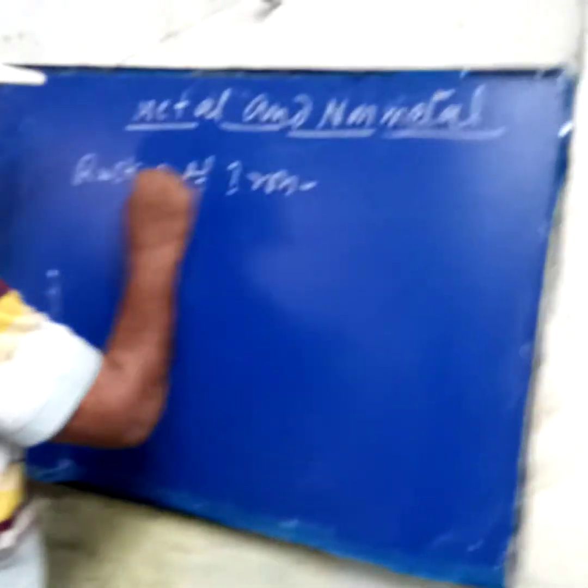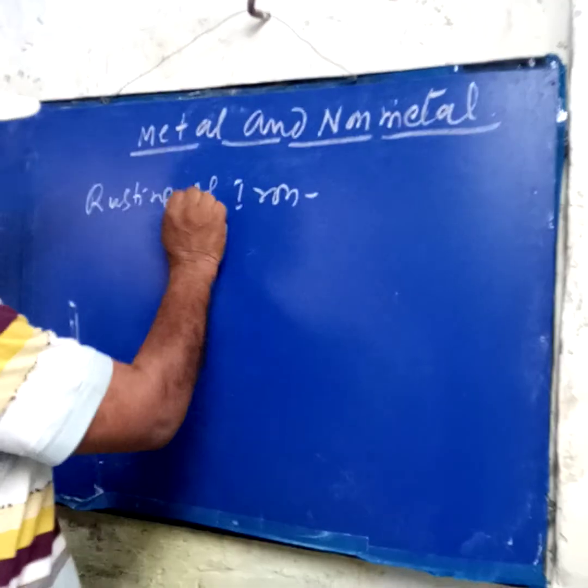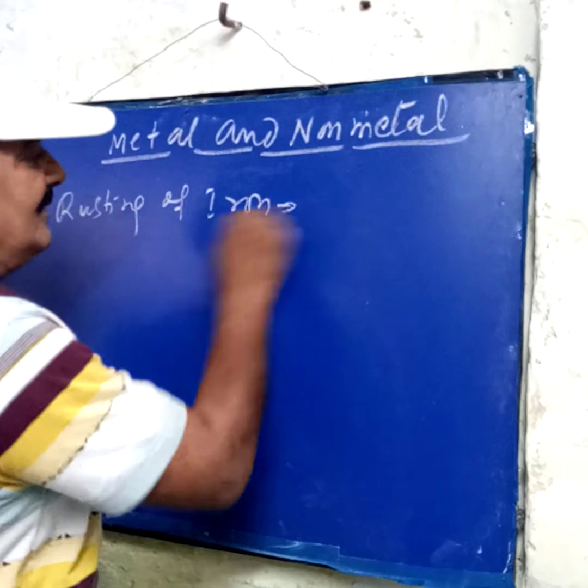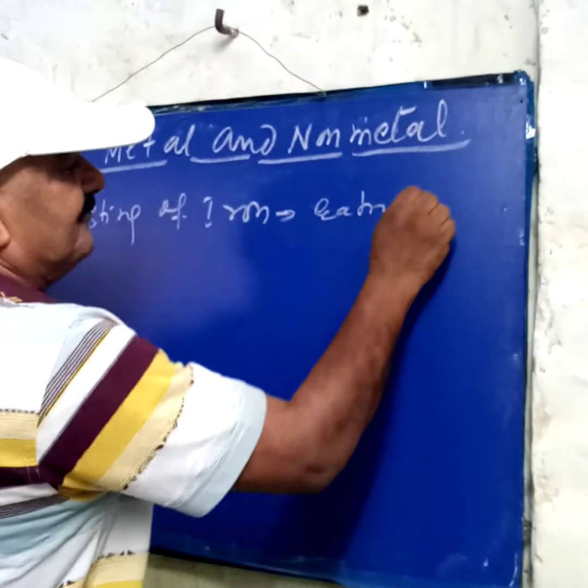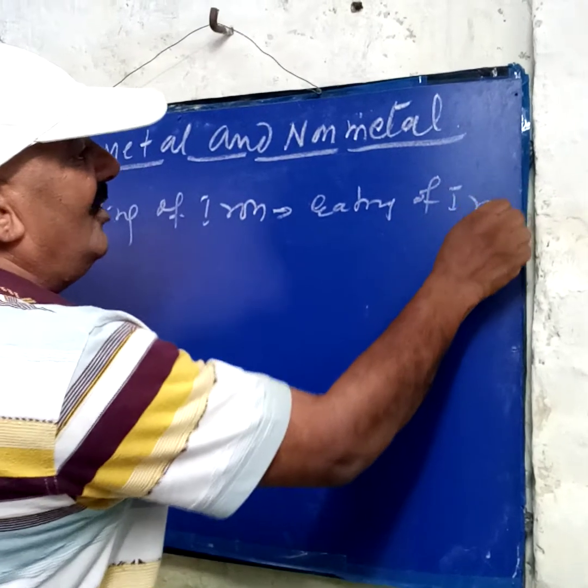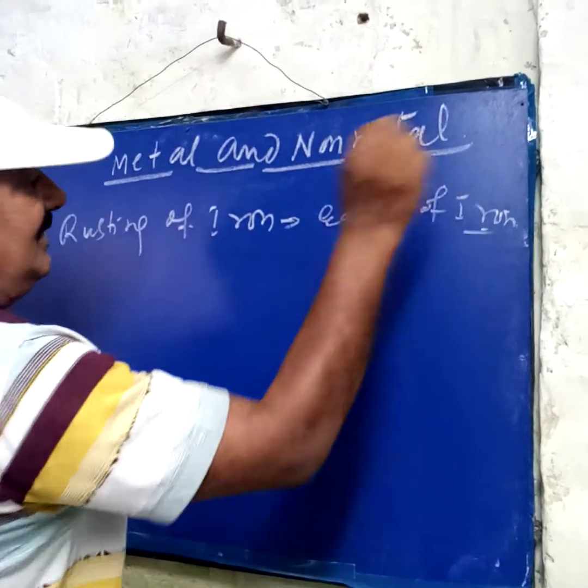Today I teach you corrosion or rusting of iron. Do you know what is the meaning of the rusting of iron? Eating of iron. But the question is how iron will be eaten, because it is a metal.